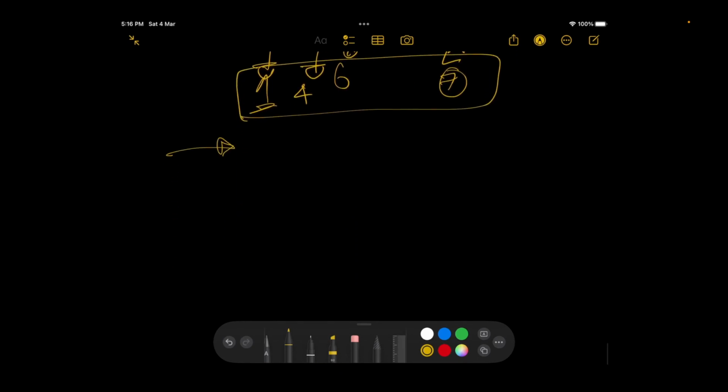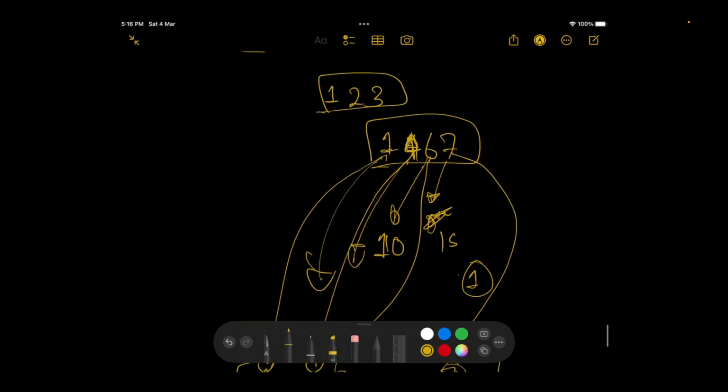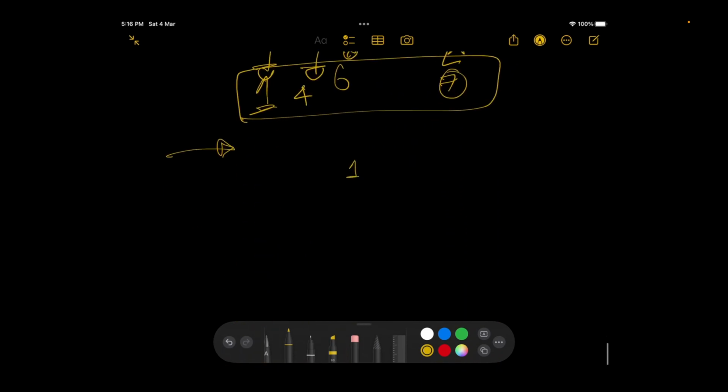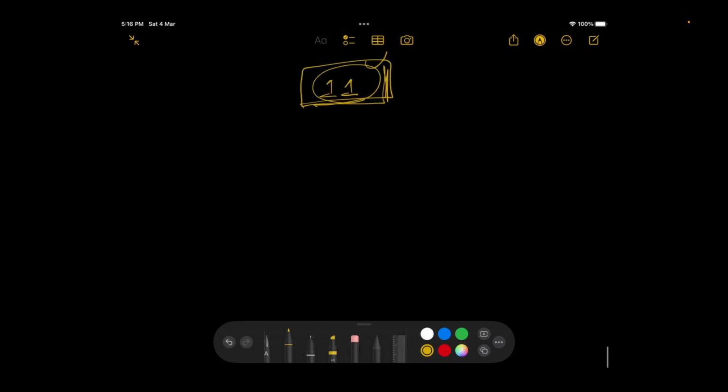Now, would it make sense for you to utilize more currency notes? What do I mean by that? For example, if you want to represent 11, you will be using 1 currency note for 10 and 1 currency note for 1 itself, that is 2 currency notes in total. But would it make sense for you to actually use 11 currency notes of 1? No, it definitely won't make sense, because you want to minimize the number of notes you're using.